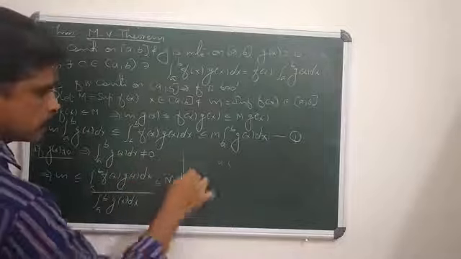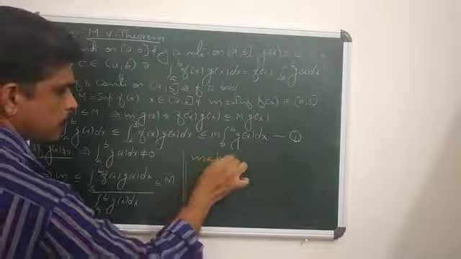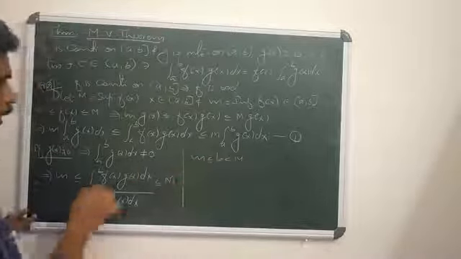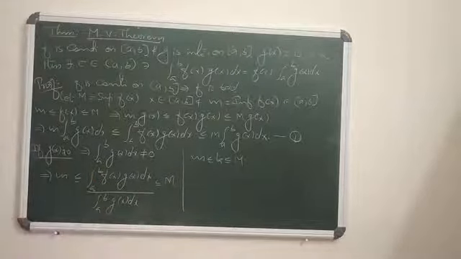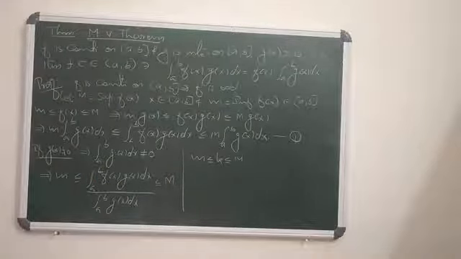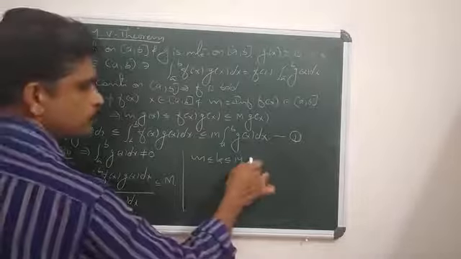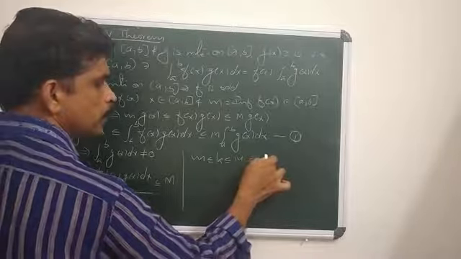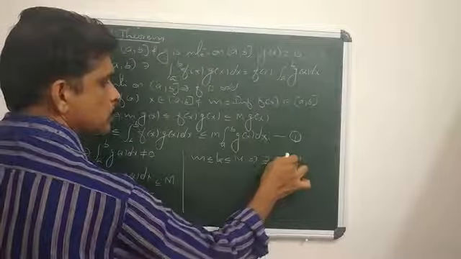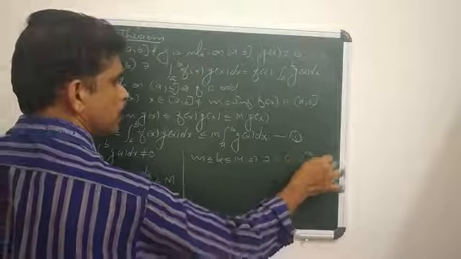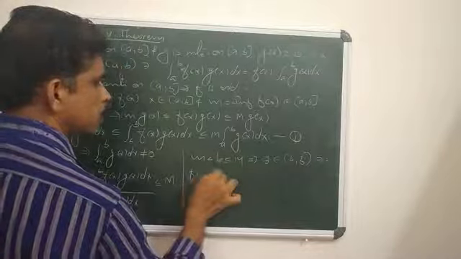That means m is less than or equal to k, which is less than or equal to capital M, where k is the integral from a to b of f(x)g(x) dx divided by the integral from a to b of g(x) dx. Then by the intermediate value theorem, there exists a point c in the open interval (a,b) such that f(c) equals k.